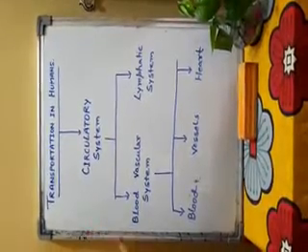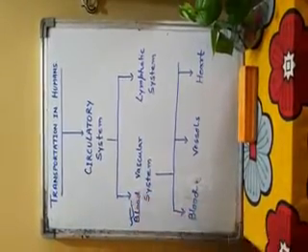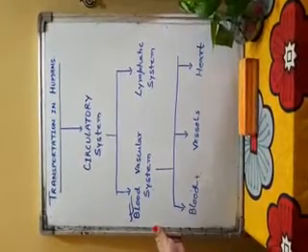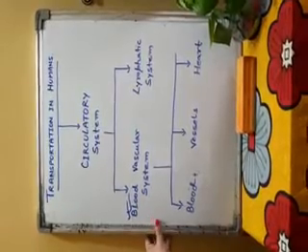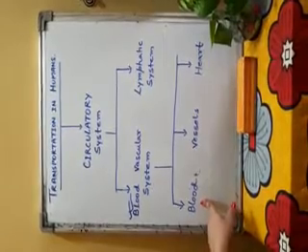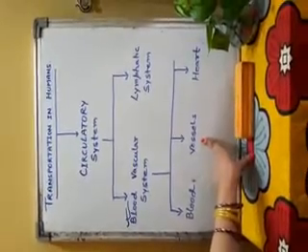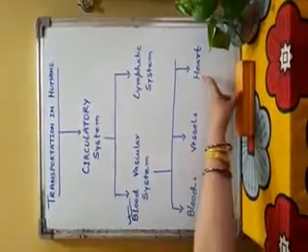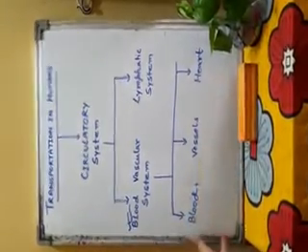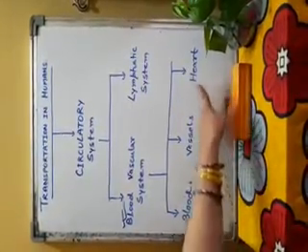First of all, we will discuss the blood vascular system. The human blood vascular system consists of three components: blood, which is the circulatory fluid; blood vessels or tubes inside which blood moves; and the heart, which is the pumping organ which makes the blood move. So there are three components of the blood vascular system: blood, blood vessels, and heart.